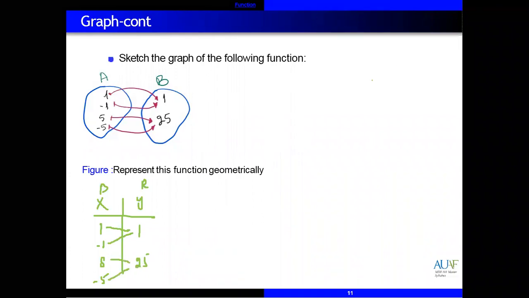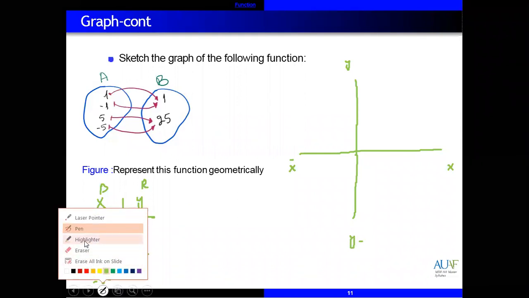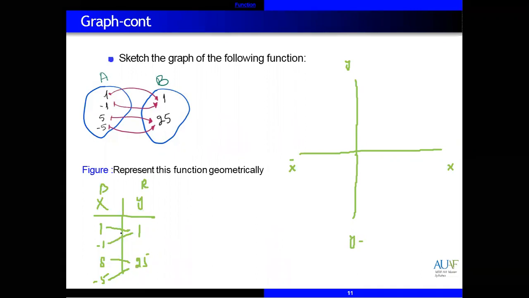So how can we draw? We can draw the graph by using the xy plane, x and x negative, y and y negative. First of all, we have 1 with 1. So x is equal to 1, y is also 1. So this is the point. Next we have minus 1 with also 1. So minus 1 with also 1.